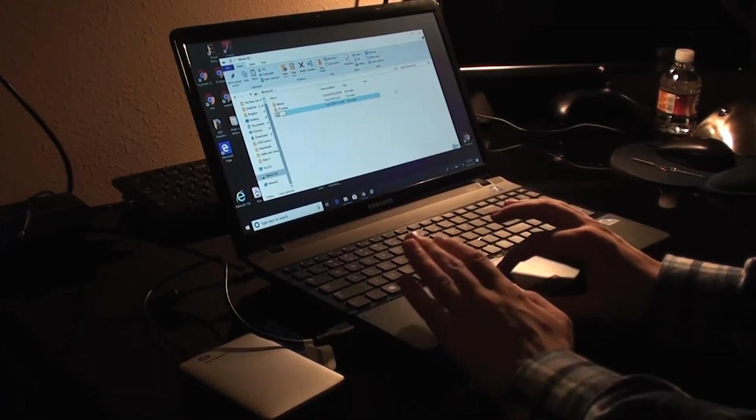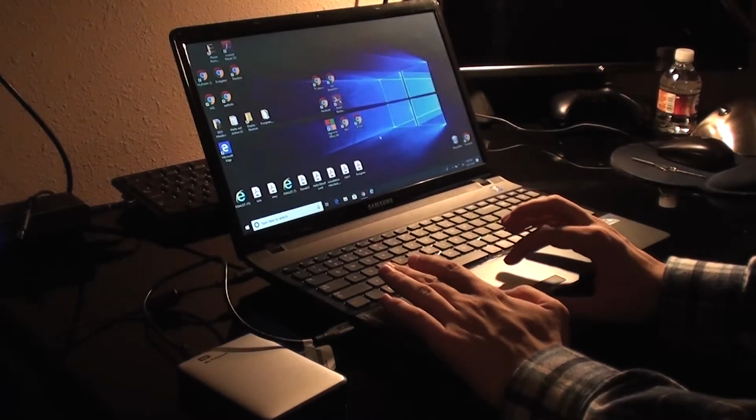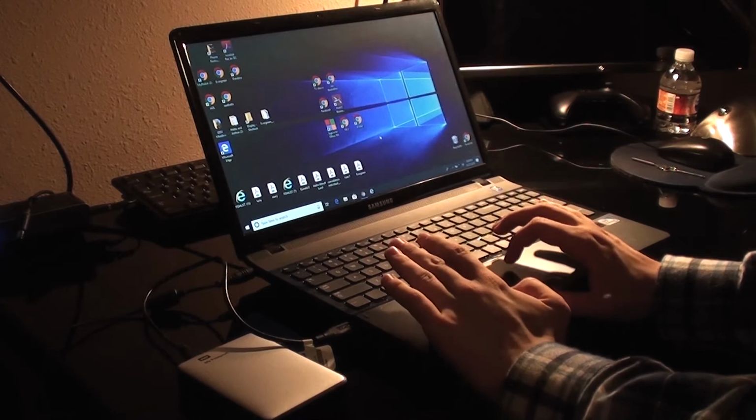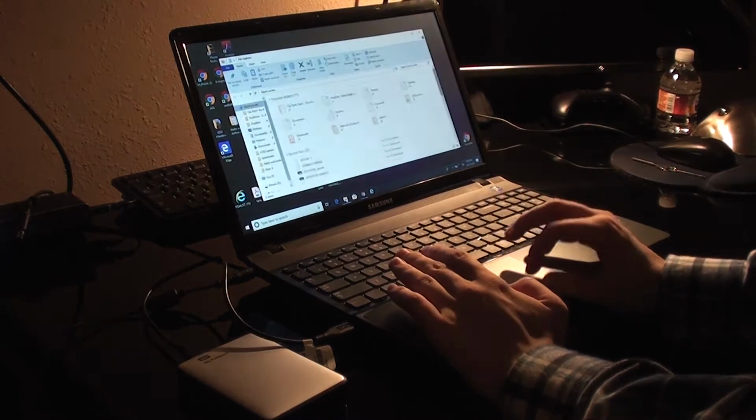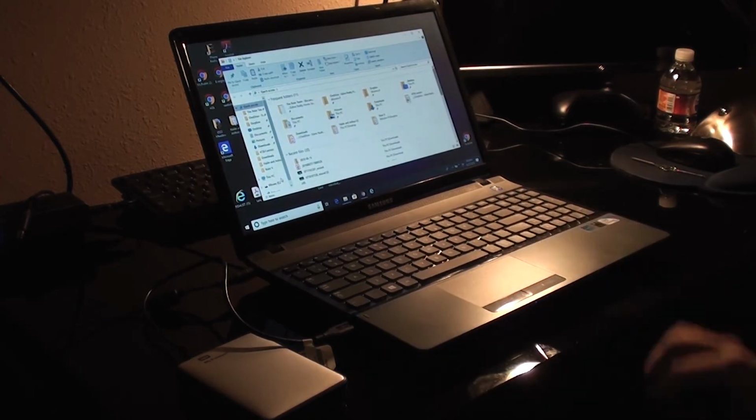So first, to do this we're going to need to install Windows 10, and on this PC we already have Windows 10 installed. And then we're going to have to back up all the files that you have on the PC.